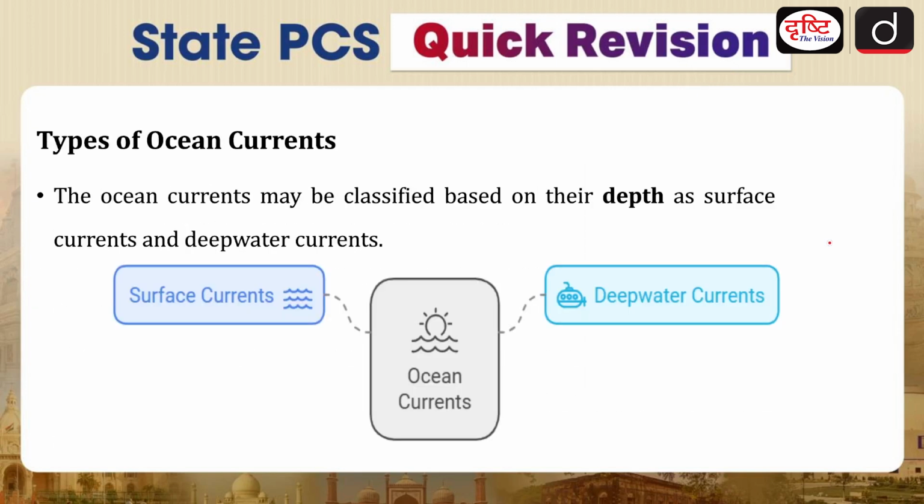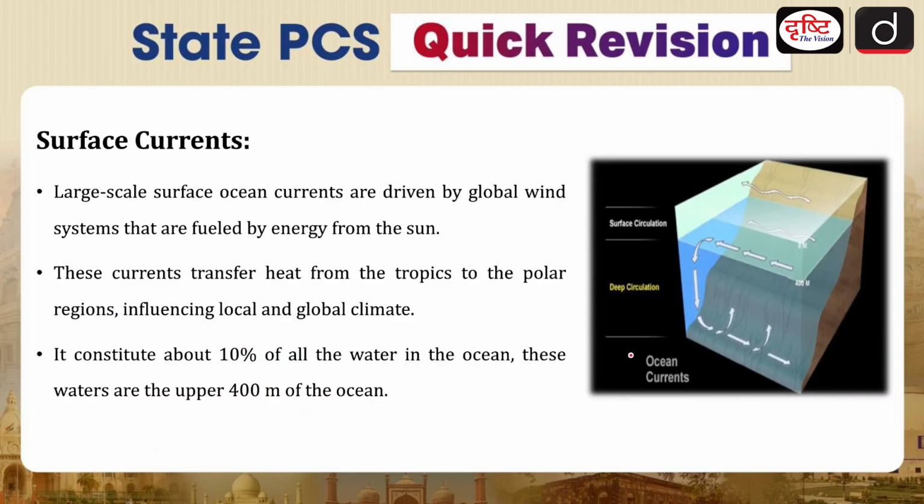Okay, so there are two types of currents, surface currents, and these surface currents are further divided into two parts, that is your warm ocean currents and your cold ocean currents. We'll be talking about that. Similarly, deep waters are also divided, one will be your warm belt, and the second will be your cold belt. Okay, now let's move further to the next one, that is surface currents. When we are talking about surface currents, these will be impacted by the global winds.